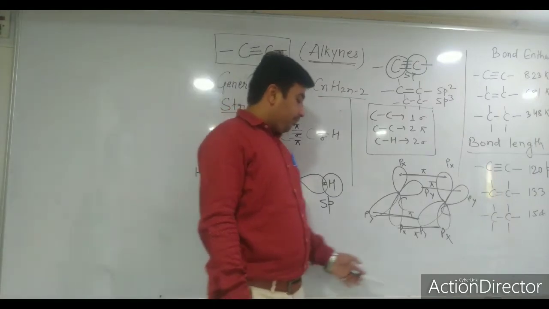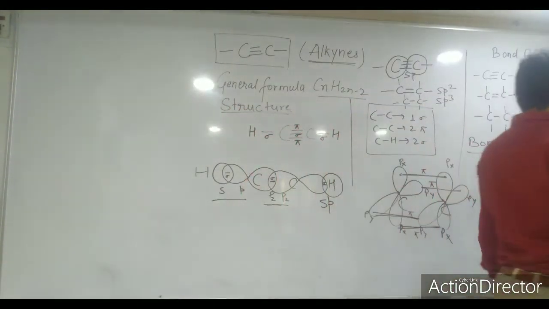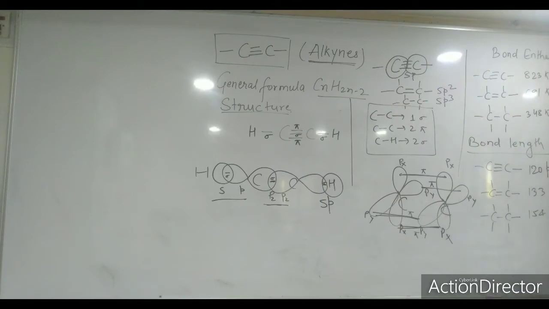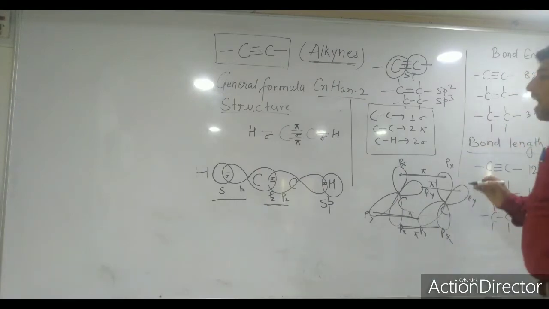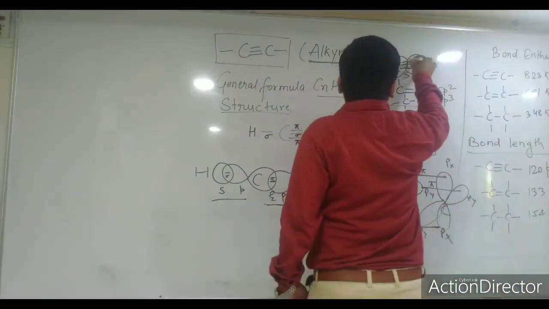So the reason to understand all this, it's a very important topic, that while we are studying alkynes, it's very important to know that between the carbon and carbon atoms there is a cylindrical symmetrical structure. Why cylindrical symmetrical structure? Because the electron cloud between the carbons is maximum.